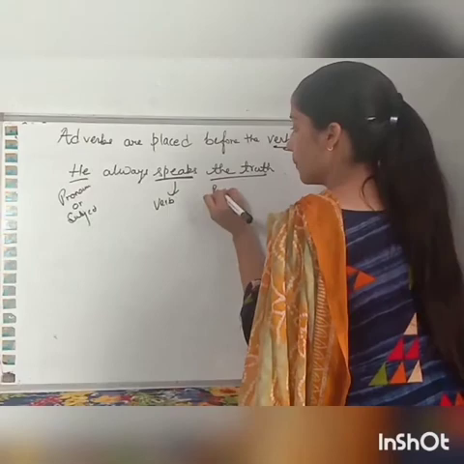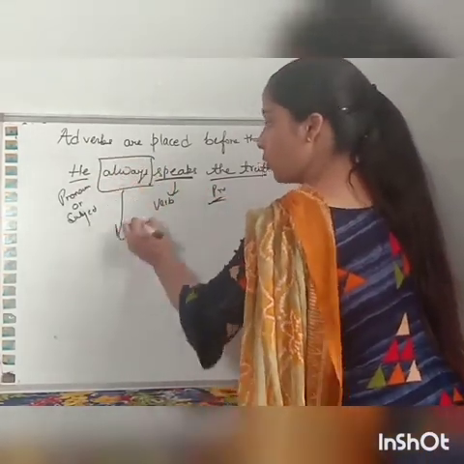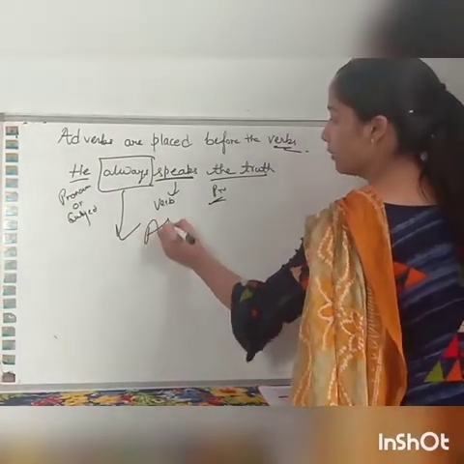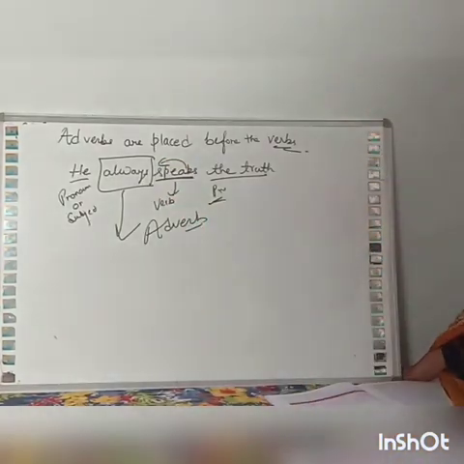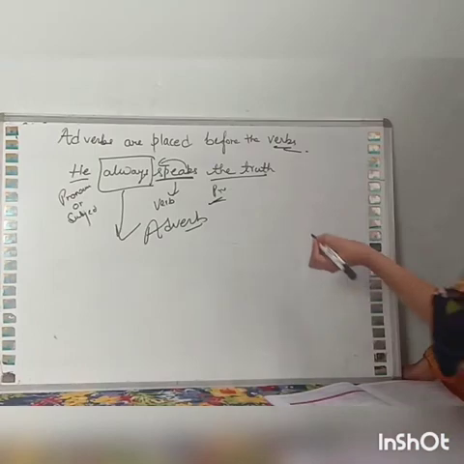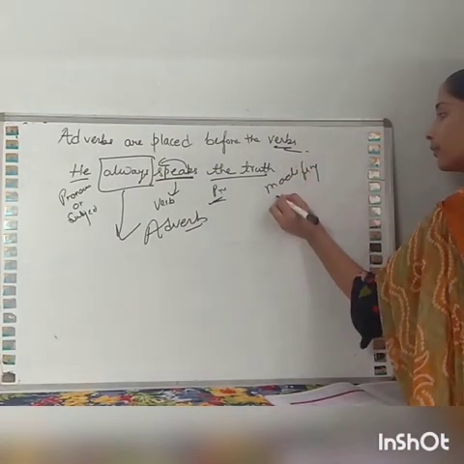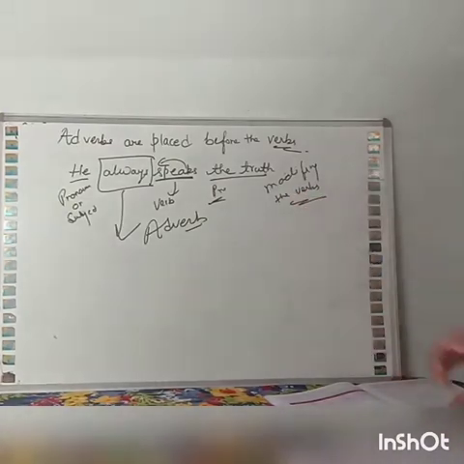The truth is the predicate. And what is always over here? Always is an adverb, because it is coming before the verb and it is modifying the verb.